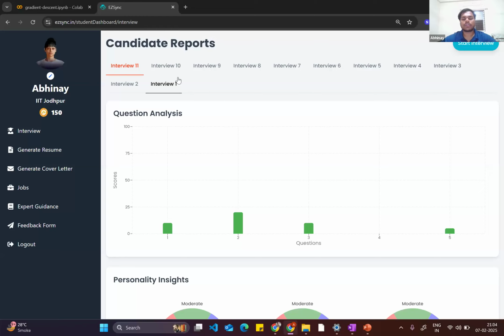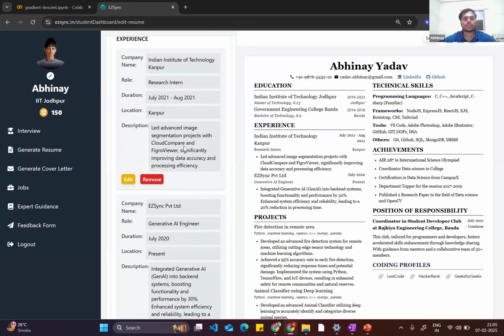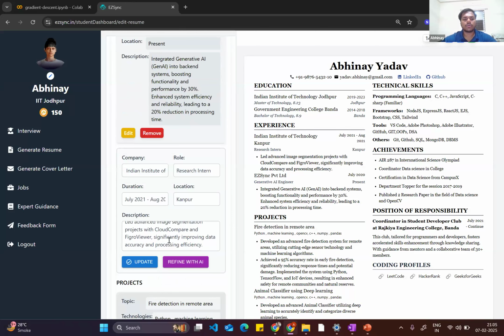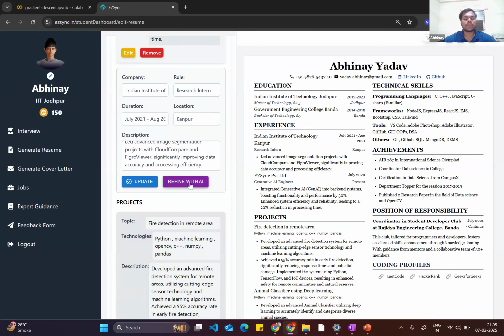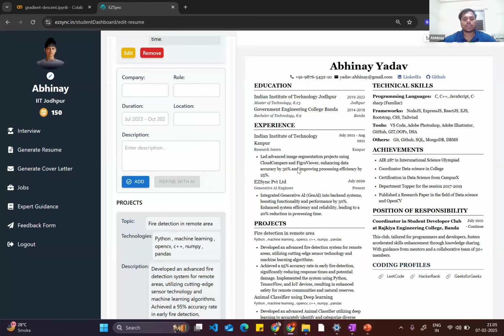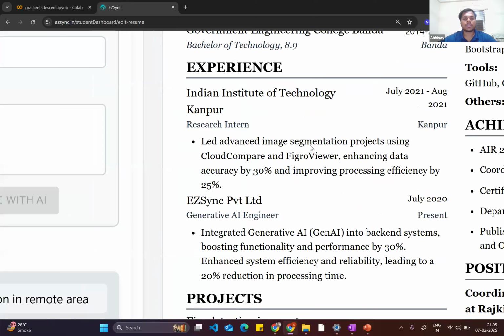Just suppose I have written this information, but I'm not aware whether this will be okay to increase the ATS score. So what you can do is add it over here and do the refine with AI. It will refine your text. See, it has added a numerical value, and you can update it over here. You can see: led advanced image segmentation project using Cloud, Compare and Weaver, enhancing the data accuracy by 30%.